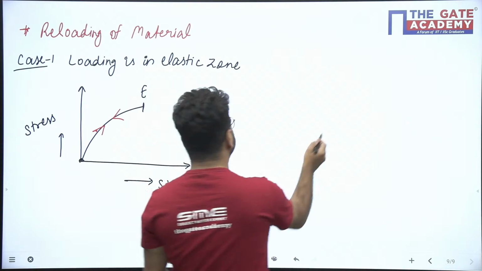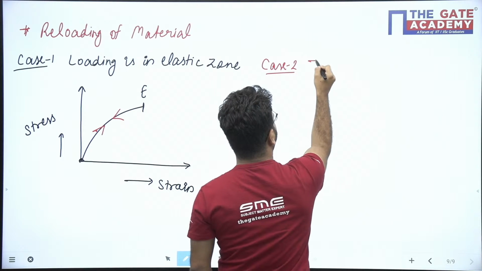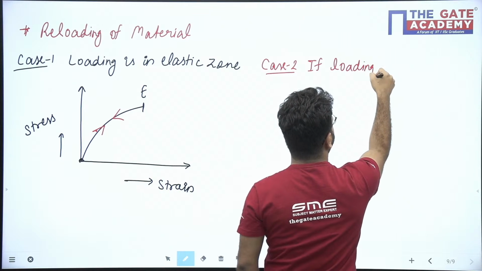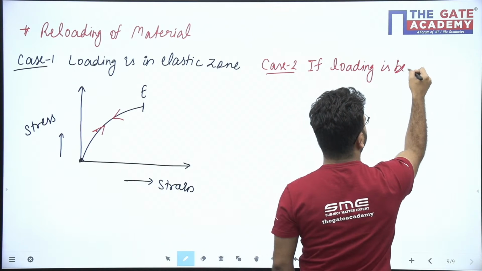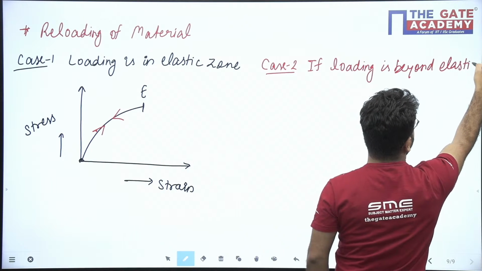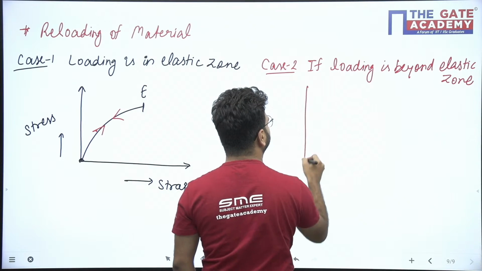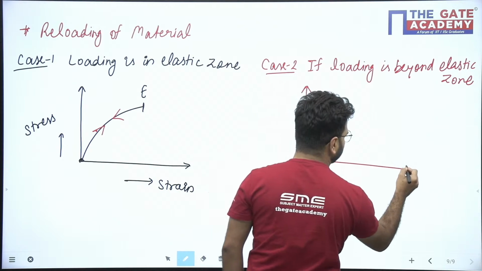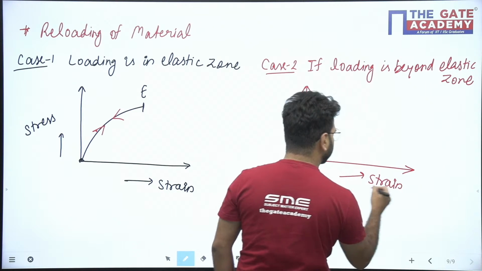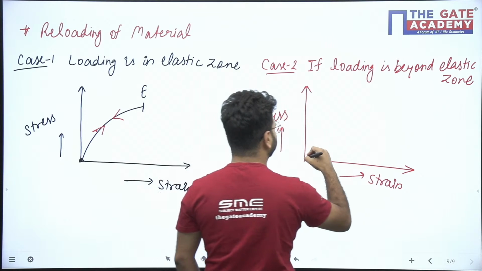But case 2: if loading is beyond the elastic zone, let us say we have a stress strain curve. Here is strain, here we have stress, and this is the curve.